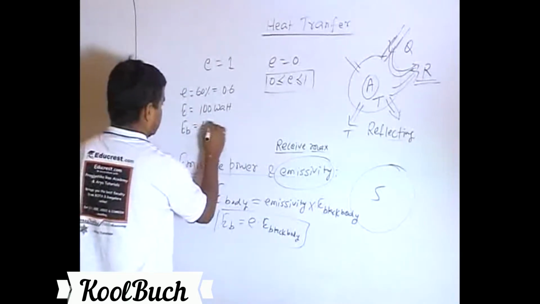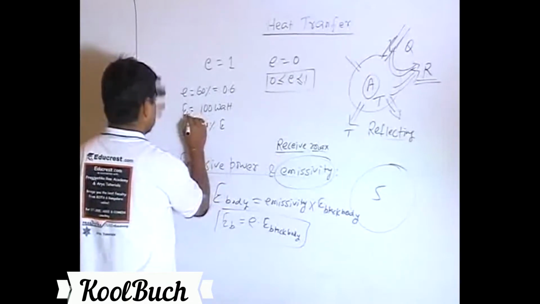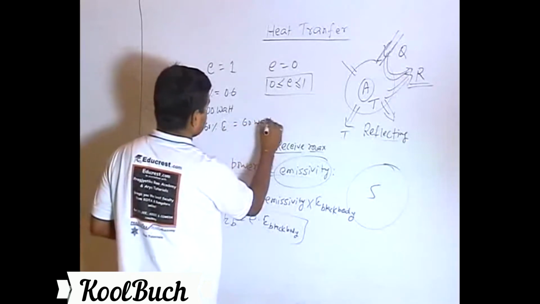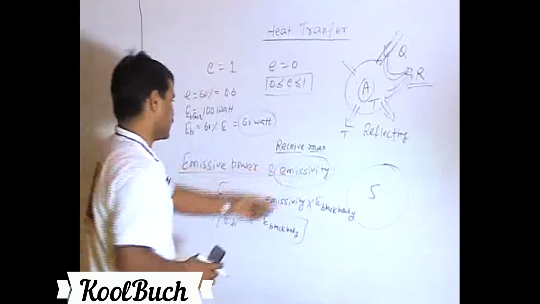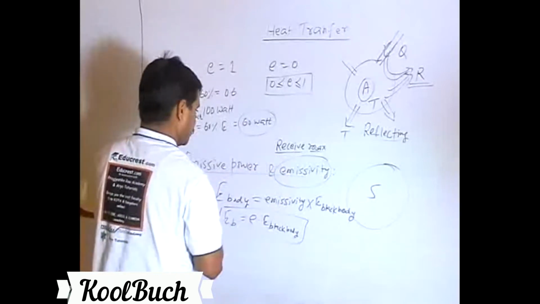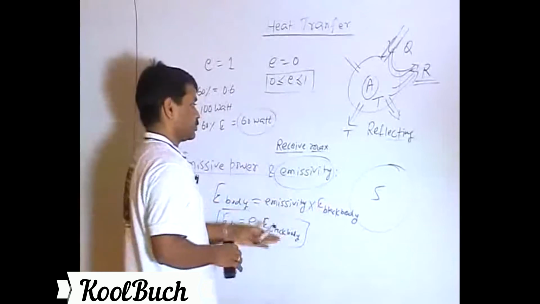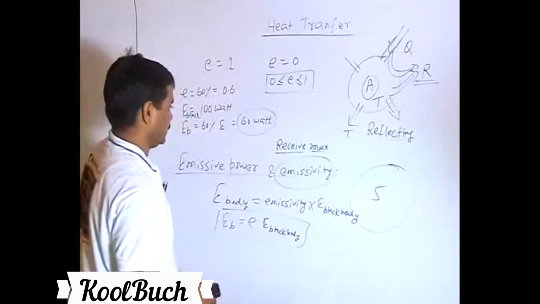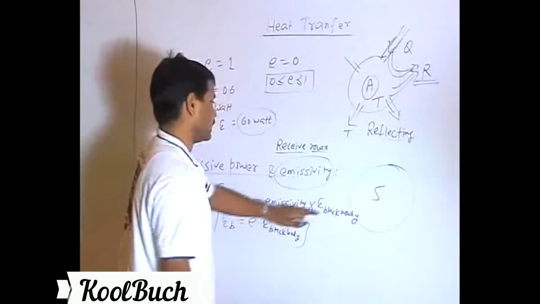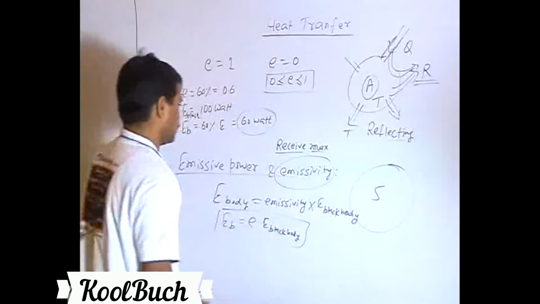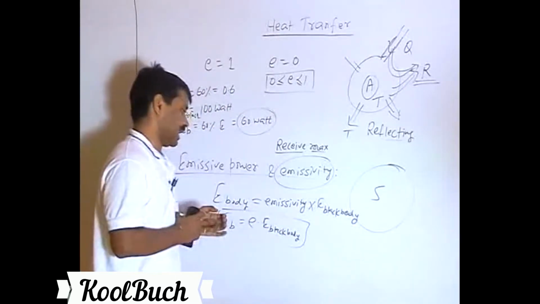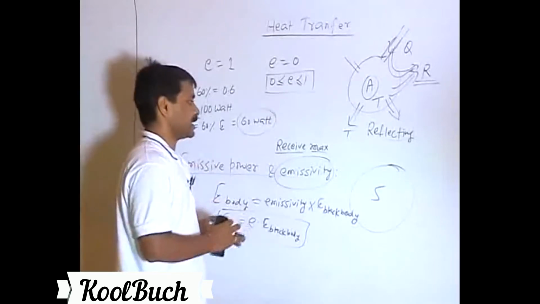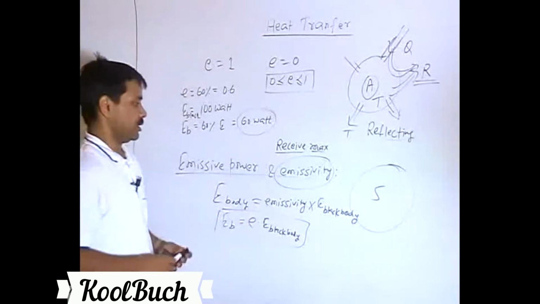It says 60% of the black body, which is equal to 60 watt. So basically emissivity relates the capacity of a normal body to radiate energy with the capacity of a black body to radiate energy. When it goes to 100%, a body becomes a black body. When it goes to 0, no emission is happening, and anywhere in between it will emit a certain fraction of energy compared to black body radiation.